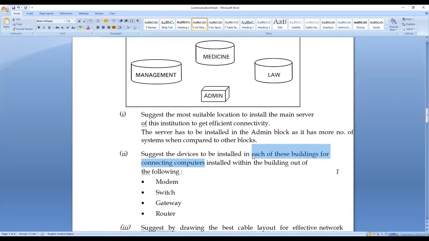Similarly, all the computers in another building. In this question I am having 4 departments or 4 blocks. They want to connect that block, X block, that is admin block. All the systems has to be interconnected. For this one, they have given the choices as modem, switch, gateway, router.